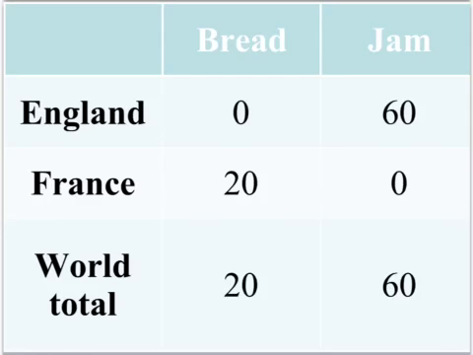This slide shows what will happen if each country specialises in the good that they have a comparative advantage in. England specialises in jam production, so their production increases from 30 to 60, and the French specialise in bread production, so their production increases from 10 to 20. So the question is, compared to the earlier scenario where we haven't got any specialisation or trade at all, how do we compare? Well, we can see that the world total has increased from 35 to 60 in jam production, but it has fallen in bread production from 25 to 20.